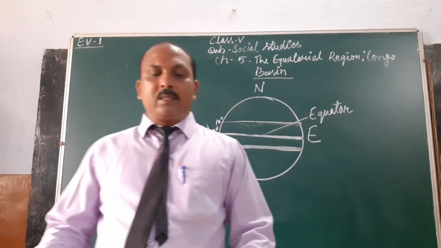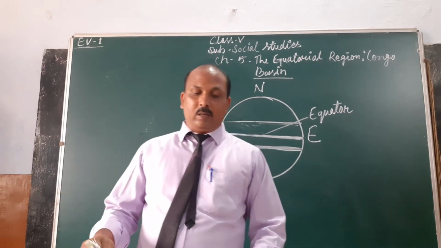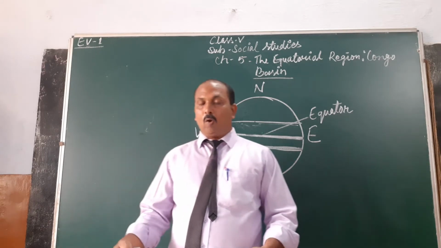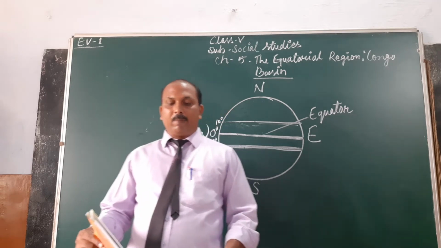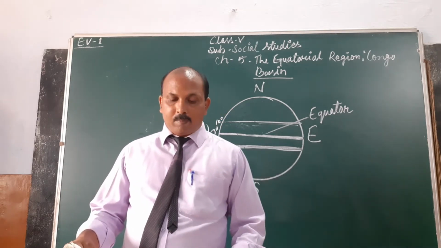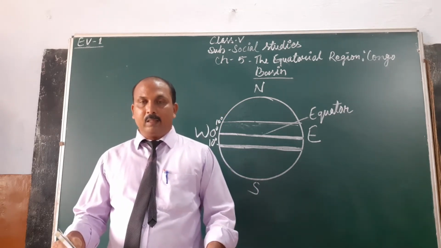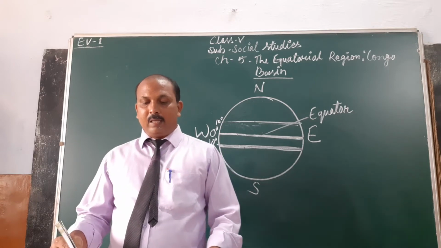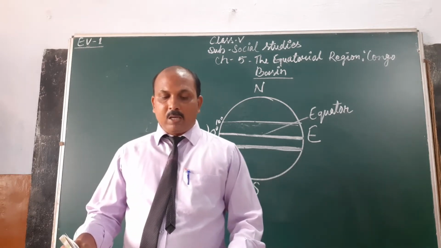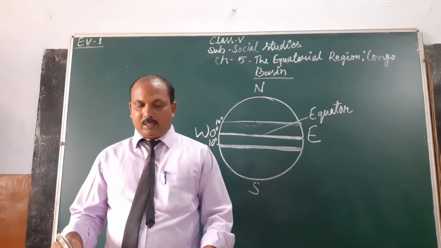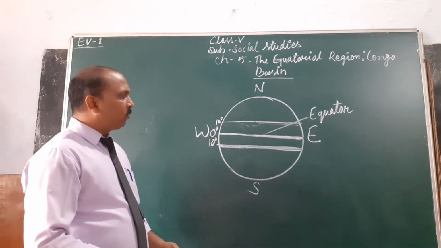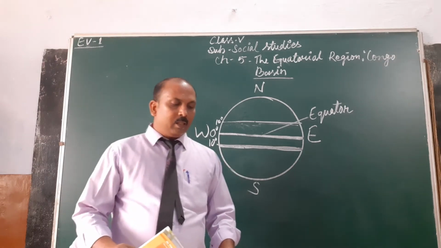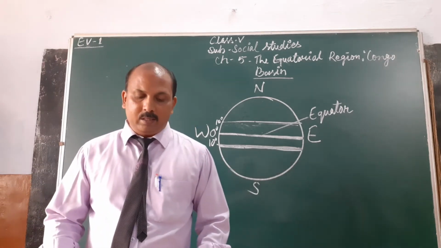Okay, and it is surrounded by 9 neighboring countries. For example, Congo in the west, the Central African Republic and South Sudan in the north, Angola and Zambia in the south, Tanzania, Burundi, Rwanda, Uganda in the east. Okay, so the Democratic Republic of the Congo is surrounded by the 9 countries.